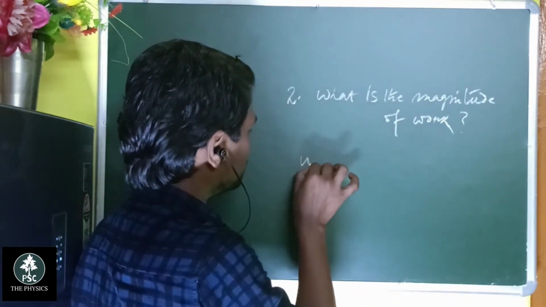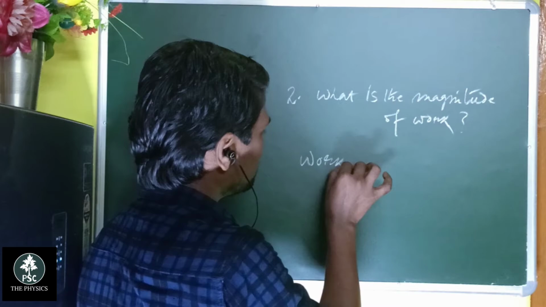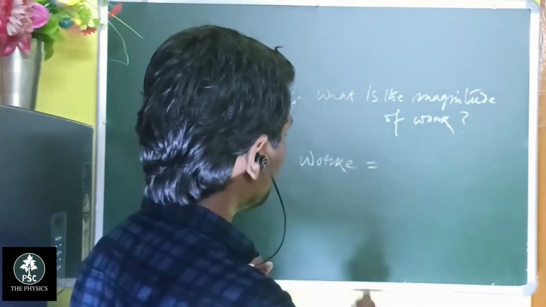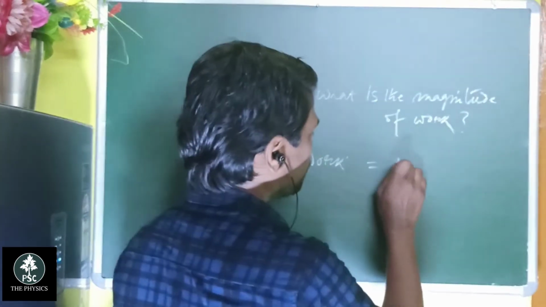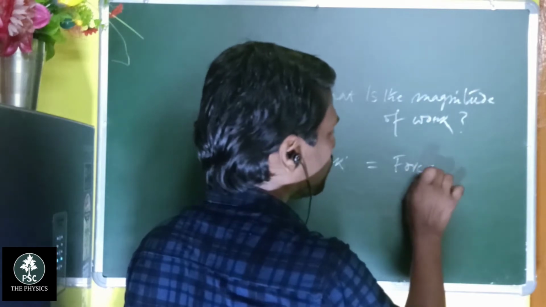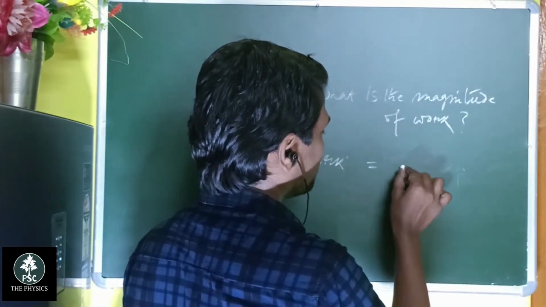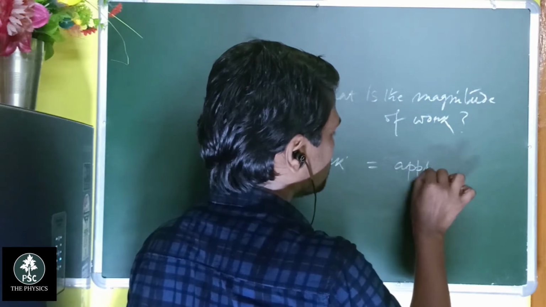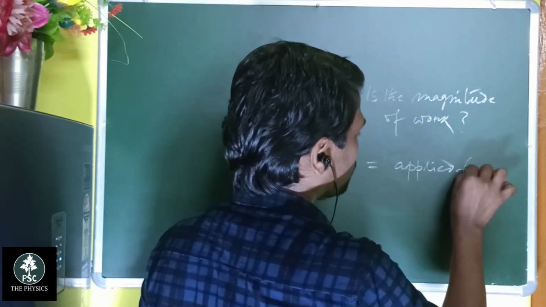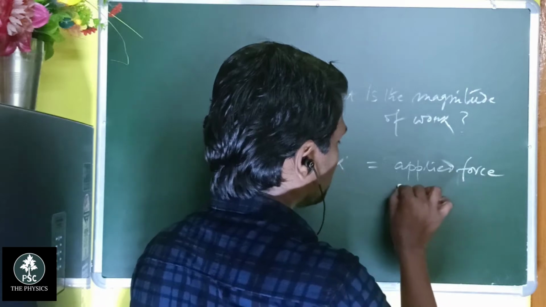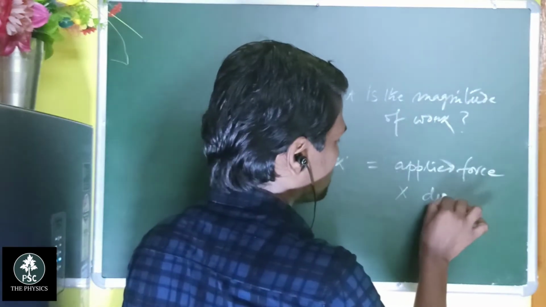So work is the product of force applied, or applied force, into displacement.